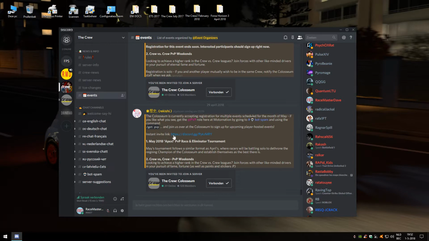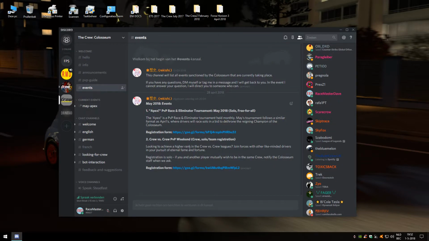And then there is also an invite link here for the Crew Colosseum, which is another server. And you just click on that, and you more or less go to that server. So you have the crew, and then you will end up on the Crew Colosseum, which is a separate server for people who are registered with the PvP role and who are participating or want to participate in PvP tournaments and such.